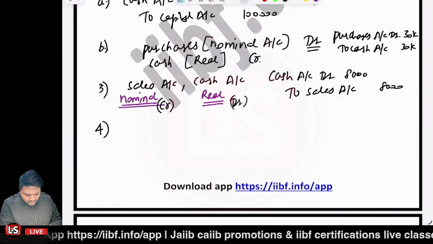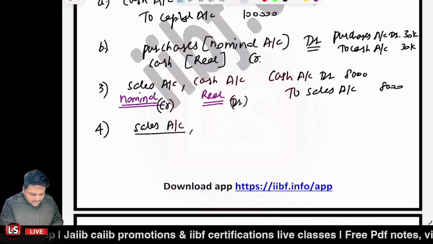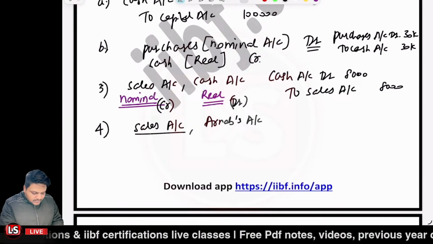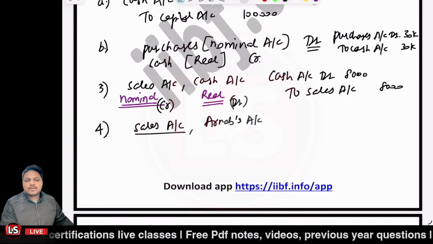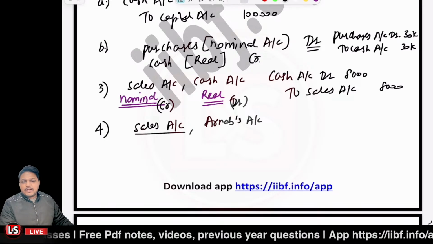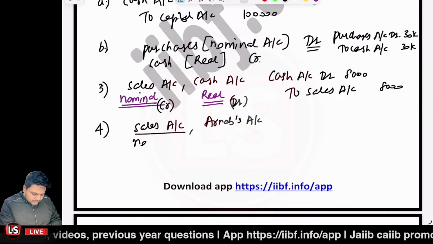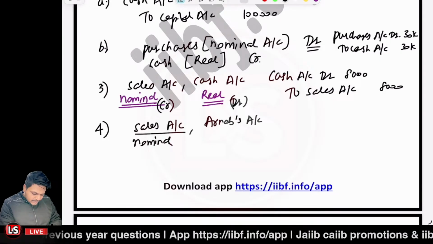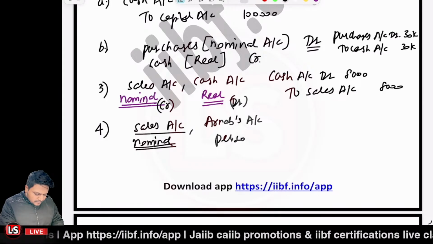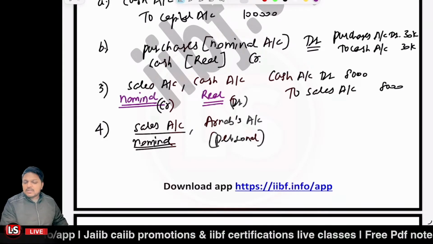So it will be sales account because we have sold the goods, and the second account would be Arnab's account. These two accounts will be there. Now the sales account is a nominal account, as I already told you. But Arnab account is what? It is a personal account.